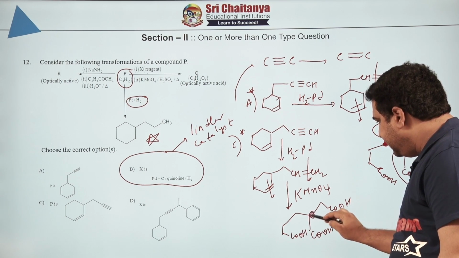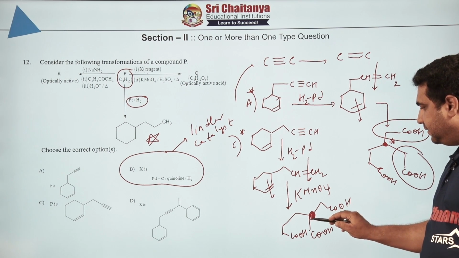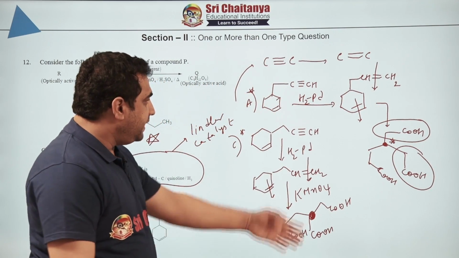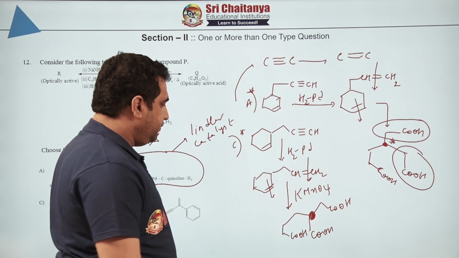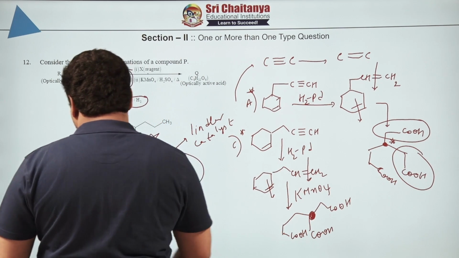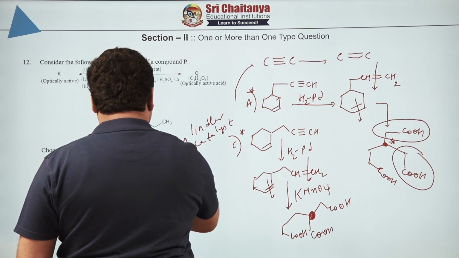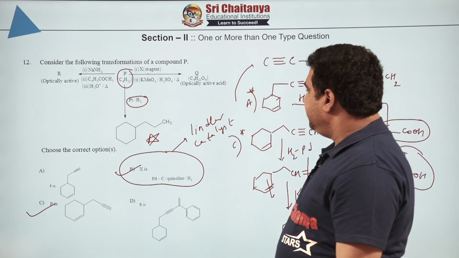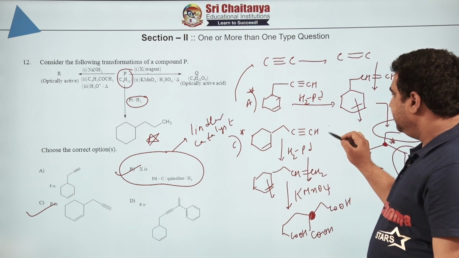So everybody can see at this particular point, you got a chiral carbon. Yes or no? Compare these two. Both the groups are the same here, and here both the groups are different. Hence the answer must compulsorily be C, and B must also be a compulsory answer. Now proceeding further, that means we got an idea what P is. The idea of P came, this is P then, correct.